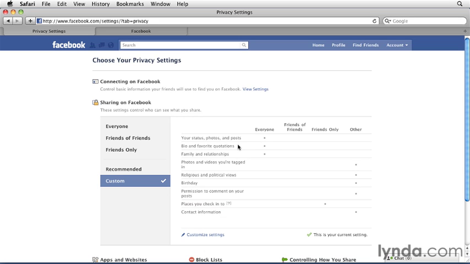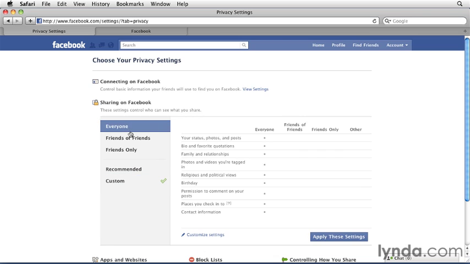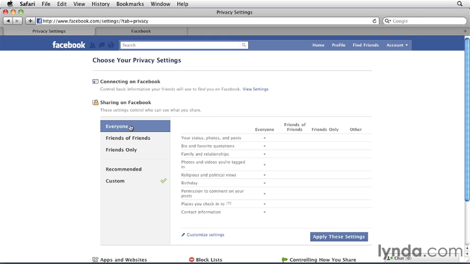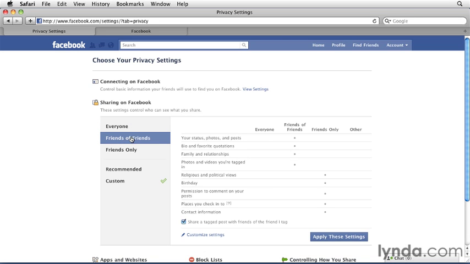Now, how do you determine who can see all of these things? Well, you've got your standard settings of everyone, friends of friends, and friends only. Obviously, everyone means everyone on Facebook can see all of these things, so you would only choose this if you have absolutely nothing you mind total strangers seeing. Friends of friends still limits these last five items. If you're not a direct friend, they still can't comment on posts, see your birthday, and so on. Friends only limits everything to direct friends.